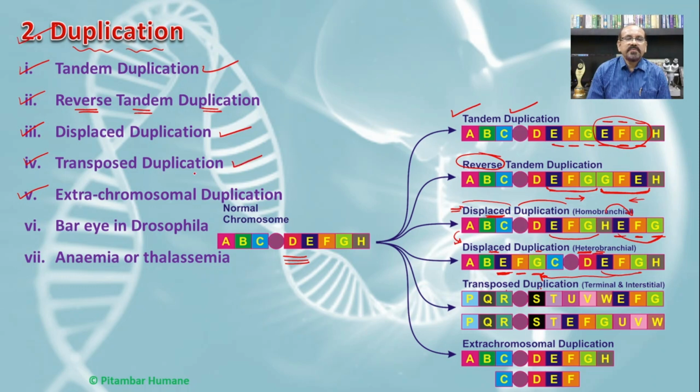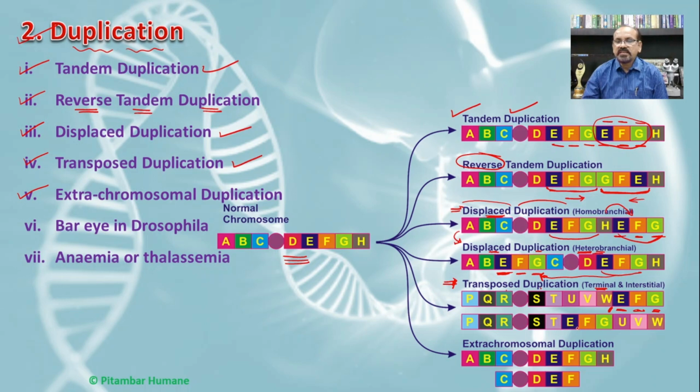Then the fourth type is the transposed type of duplication. In transposed duplication, the duplicated part of the chromosome is transferred to another non-homologous chromosome, and hence here you will find the E, F and G. This part of the chromosome is attached here at the terminal end, and hence it is known as terminal transposed duplication.